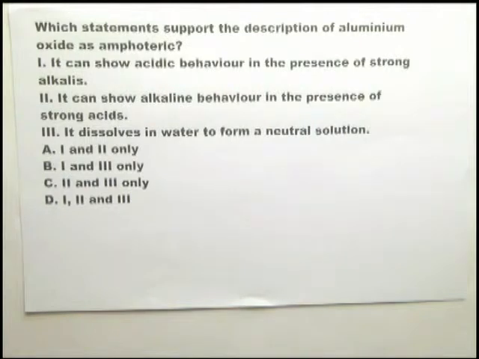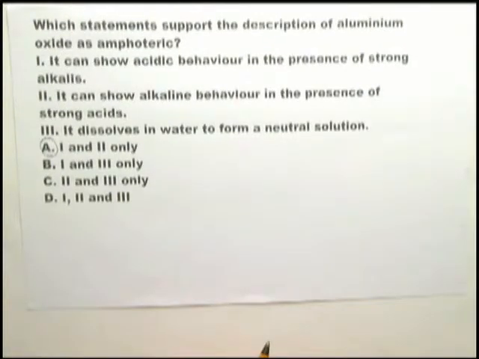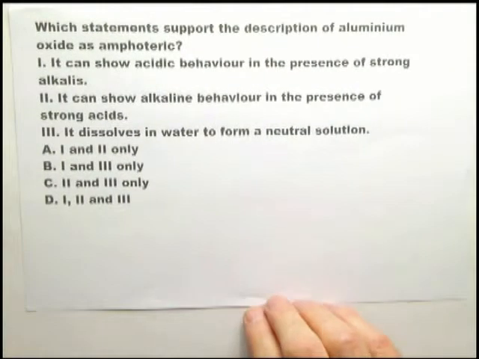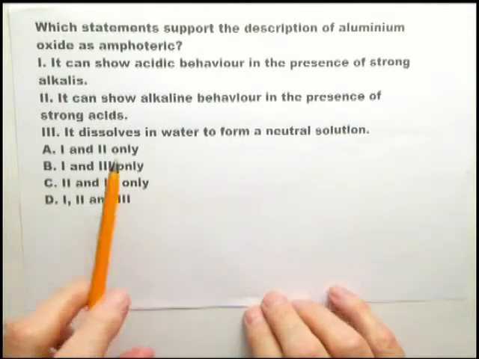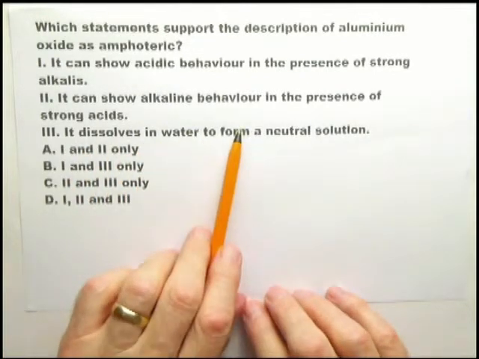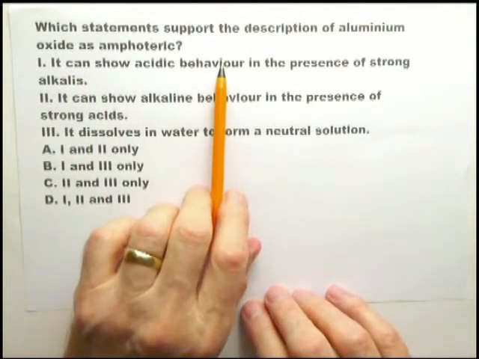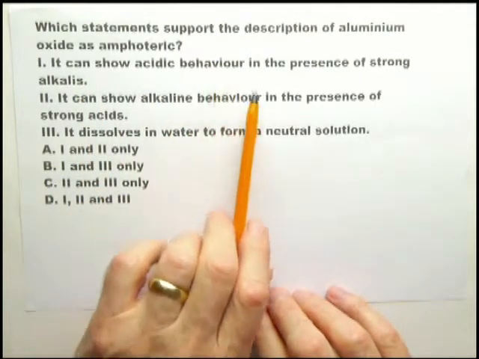As with the previous question, this can come in two different topics. Is it a trend within period 3, or is it in acid base? If the examiner tells you that something is amphoteric, then that means it can show acidic behavior in the presence of strong alkalis, and it can show alkaline behavior in the presence of acids. And what you do have to remember, the one thing, is that aluminium oxide does not dissolve in water. It can show acidic behavior in the presence of strong alkalis. It dissolves in strong alkalis.